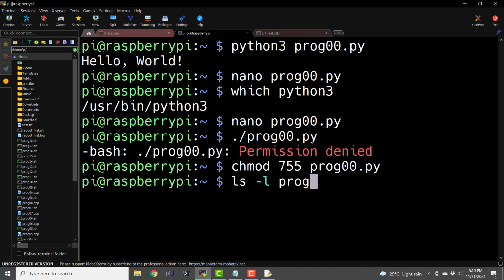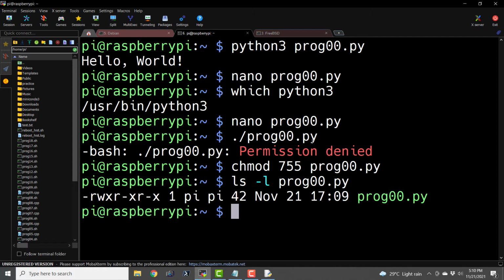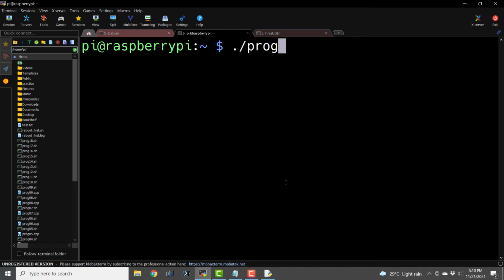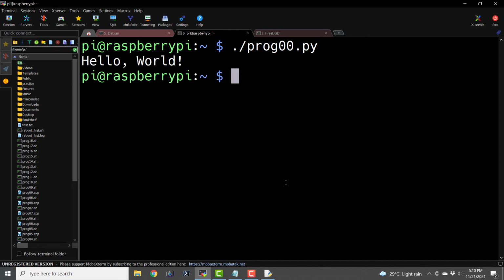And if I hit enter, it is going to grant it all the required permissions. And let us see if it has the run permissions or the execute privilege. So here we can see it has got now the execute privilege for the user, the group, and for others. And now if I type in prog00.py, it is going to execute that program with Python 3 interpreter that we mentioned in the very first line of that program, also known as shabang or shebang.